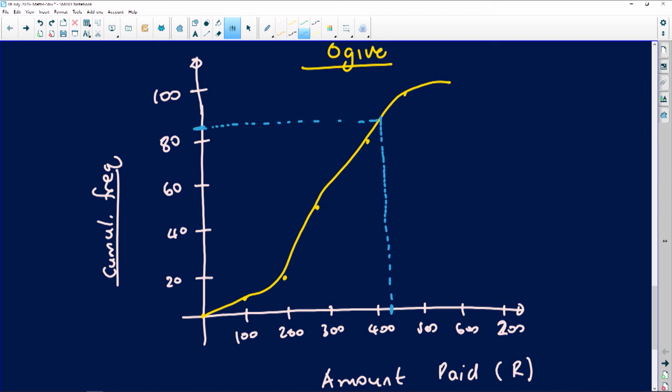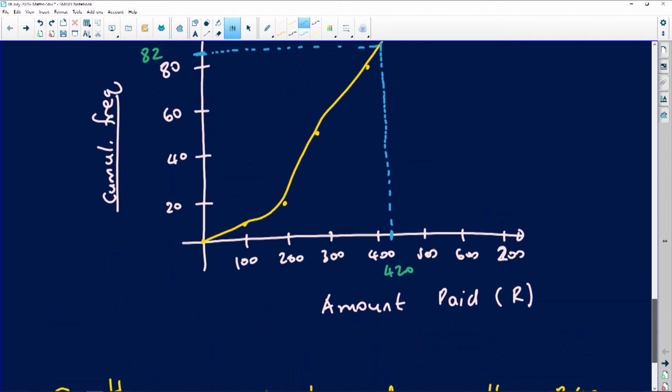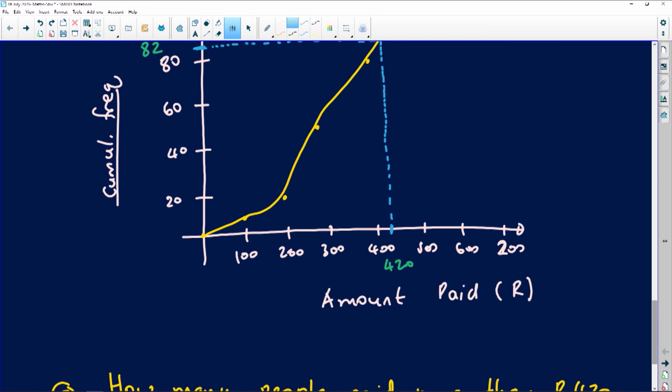Well, I'm getting a value here that apparently looks like 82. We're going to accept this. Remember, it's an estimation, so they will allow you to have these kinds of estimations. So I'm getting that 420 rands corresponds to 82. Now, the examiner is asking you, how many people paid more than that? Obviously, people that paid more than 420 are going to be on the right-hand side of 420. They are the people who paid 430, 440, 500, all the way up to 600, right? So there are people that are above 420.